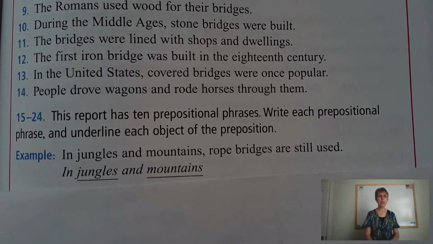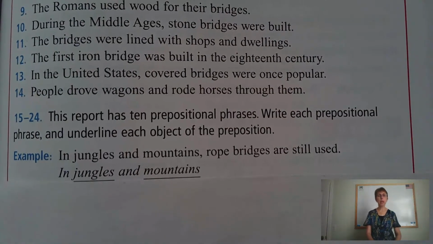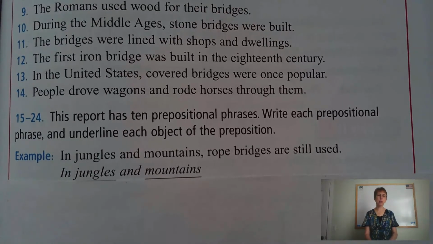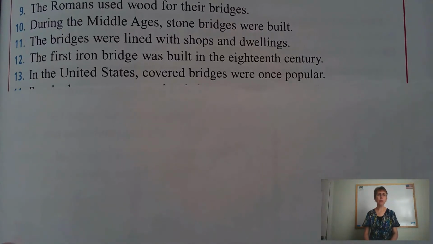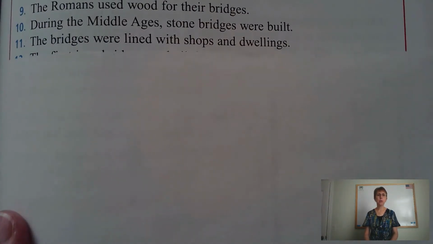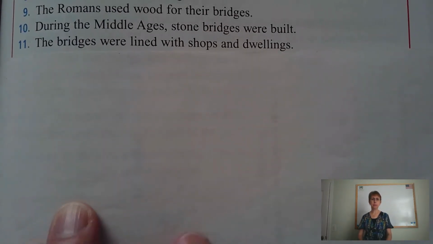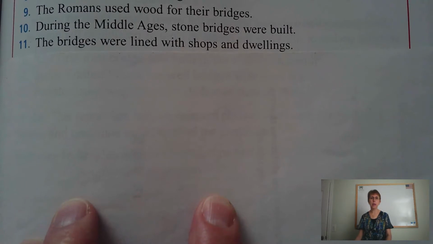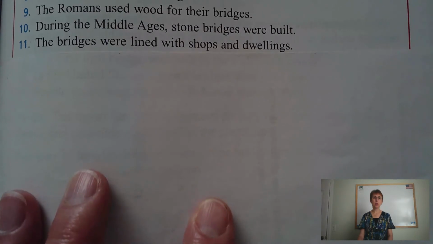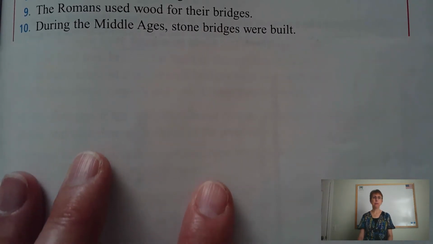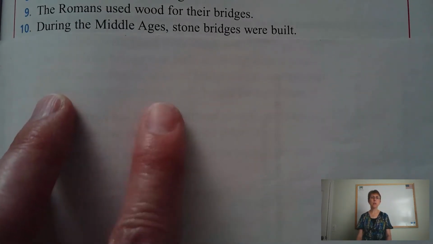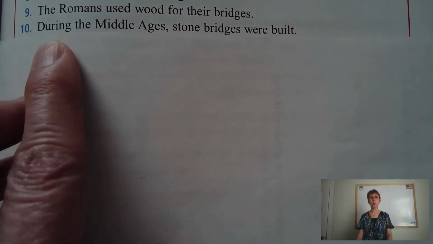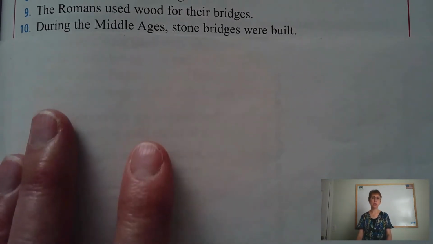So your prepositional phrase would be in jungles and mountains, and the jungles and mountains are the object because the preposition is in. In what? In jungles and mountains. If we go here, with was your preposition. Bridges were lined with what? Shops and dwellings. Okay, so shops and dwellings would be your object of the preposition. During the Middle Ages, stone bridges were built. The prepositional phrase is during the Middle Ages. During is the preposition. During what? Middle Ages. Middle Ages is the object.